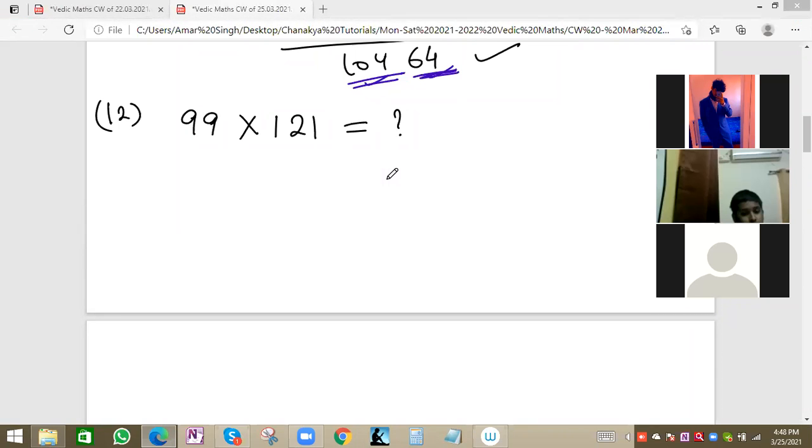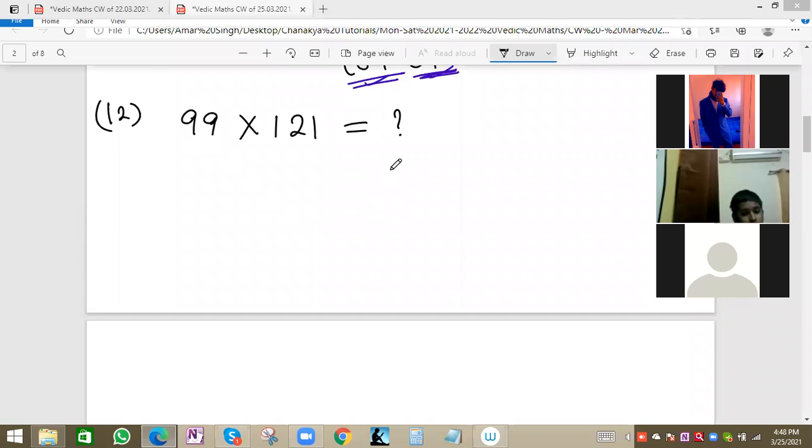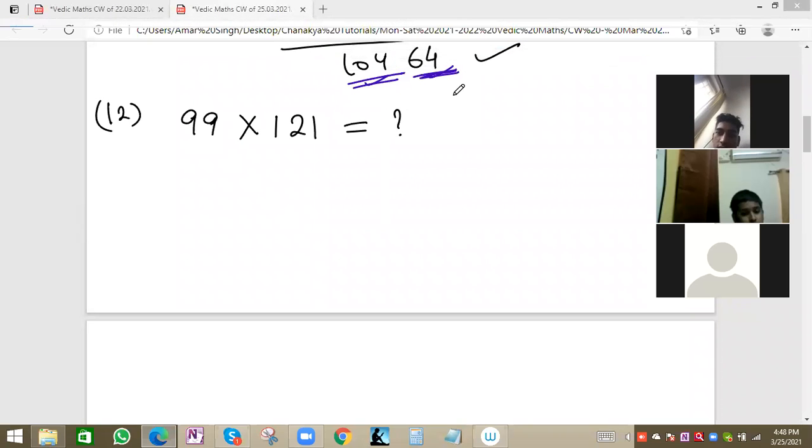Actually it should be 11979. At the end it will come 9, because 9 times 1 is 9. Okay, 11979. Yes sir, it is the correct answer. Right, 11979, Ashish? Yes. Someone also right answer. Samarth also right. See, same method: 99 into 121.